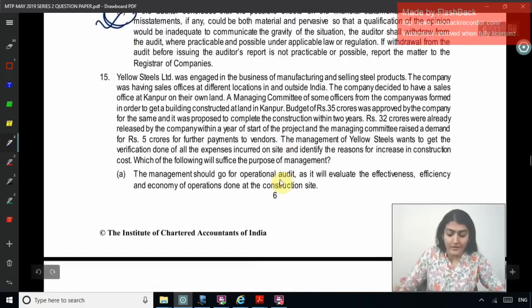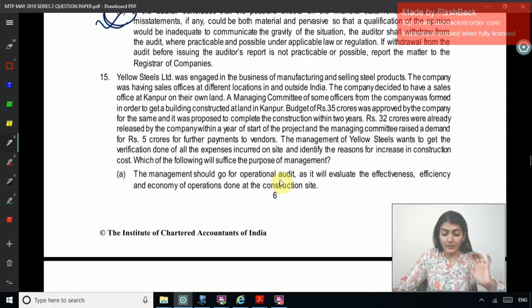Yellow Steels Limited was engaged in the business of manufacturing and selling steel products. Right, the company was having sales office at different locations in and outside India. The company decided to have a sales office at Kanpur on their own land. A managing committee of some officers from the company was formed in order to get a building constructed at land in Kanpur. Budget of rupees 35 crore was approved by the company for the same, and it proposed to complete the construction within 2 years. 32 crore were already released by the company within a year of start of the project, and the managing committee raised a demand for the 5 crore for further payment to the vendor.